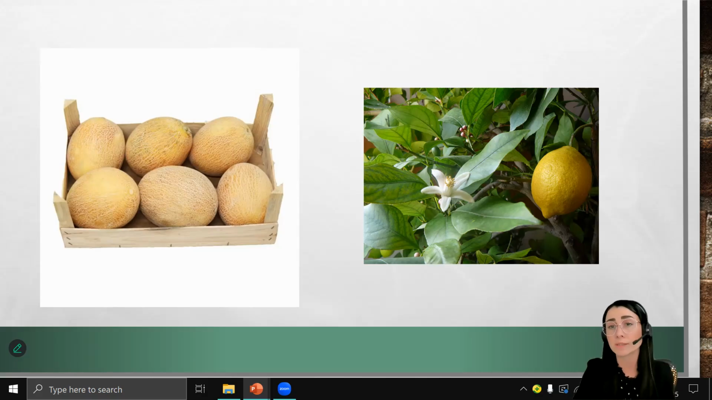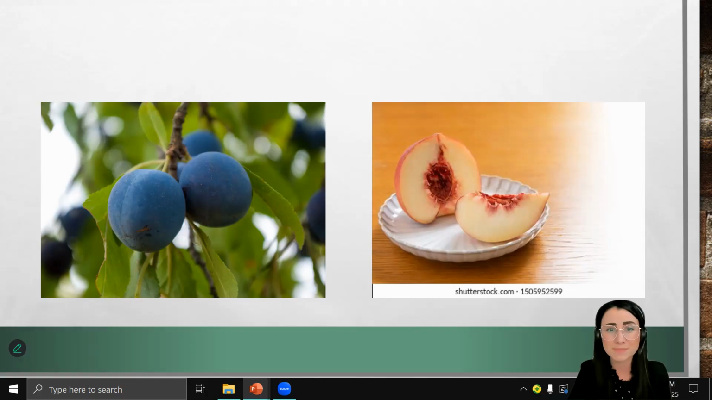There is a lemon in the tree. What about these ones? Check yourself. There are many plums in the tree. Or you can say there are 2 plums in the tree if you want to speak about these certain plums. There is a peach on the plate.